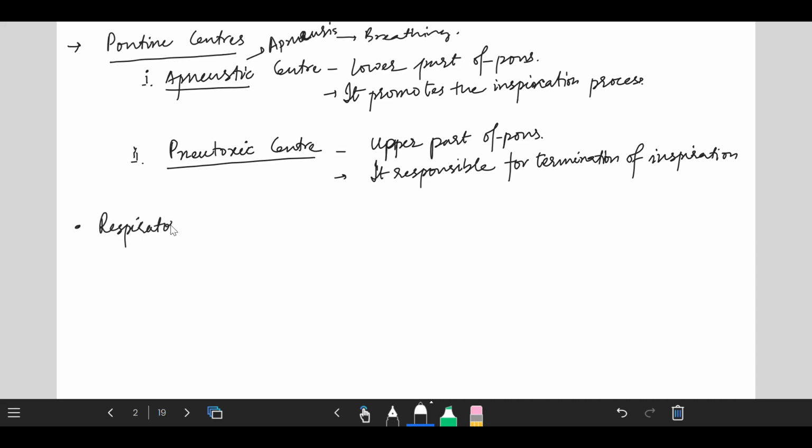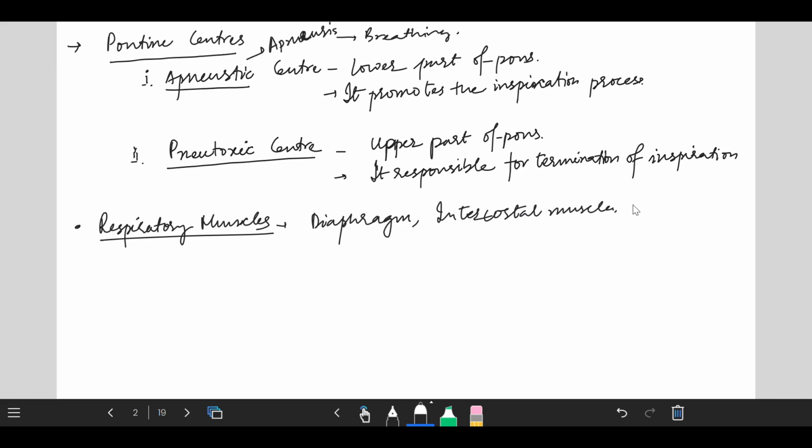Now the respiratory muscles. What are the respiratory muscles involved? First one is the diaphragm and second one is the intercostal muscles. Other accessory muscles are also present, but these two are very important. The activity of the diaphragm is controlled by an important nerve, that is the phrenic nerve, and the activity of the intercostal muscles is controlled by the intercostal nerve. You should keep in mind that these two nerves are very important.